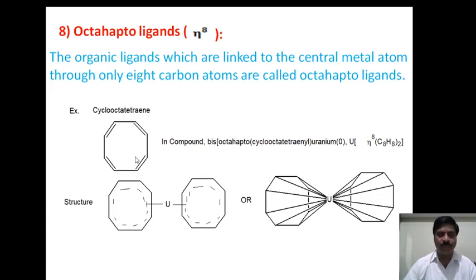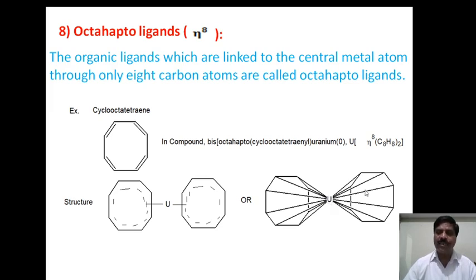It contains 4 double bonds, and the example compound is bis octahepto cyclooctatetraenyl uranium 0. This is the IUPAC name, and the structure is similar to the ferrocene structure, a sandwich structure, with uranium at the center.